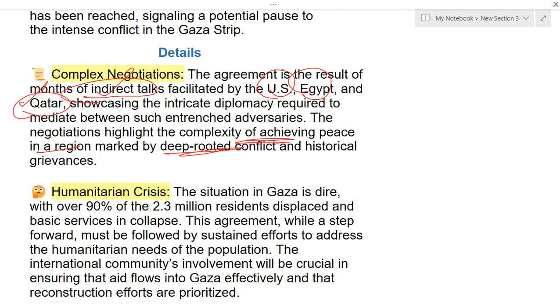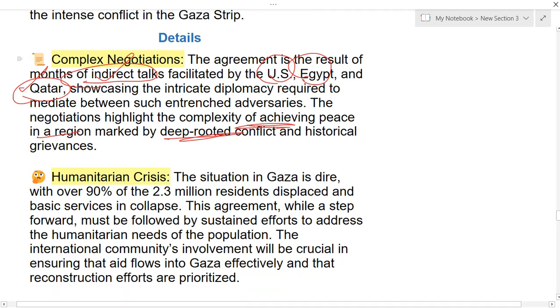Okay, and here we have to see that this agreement will be providing some international community involvement, and it will be very essential, very crucial for Gaza effectively, and especially we can go for reconstruction efforts as well. So these are some priority areas.